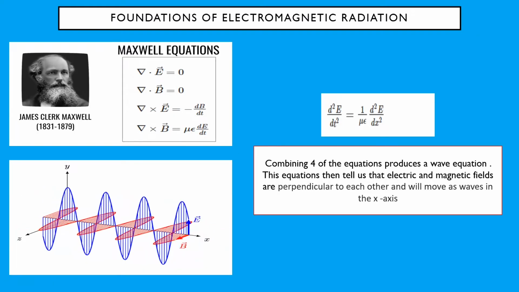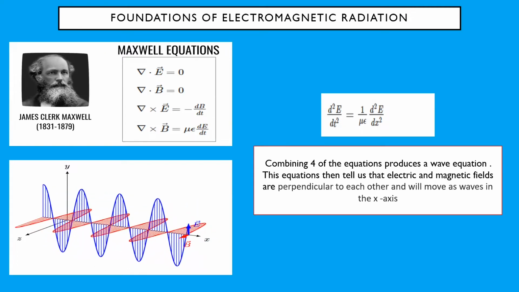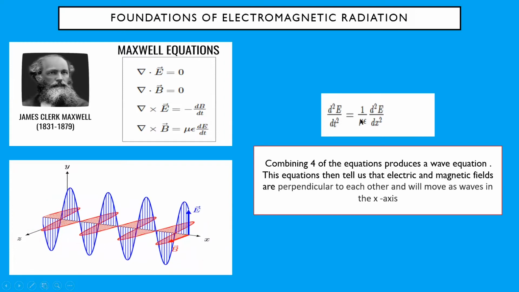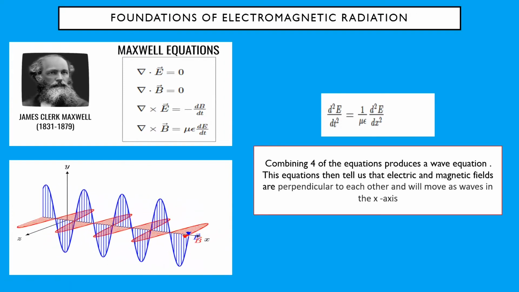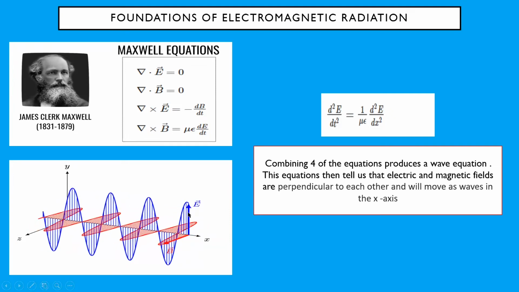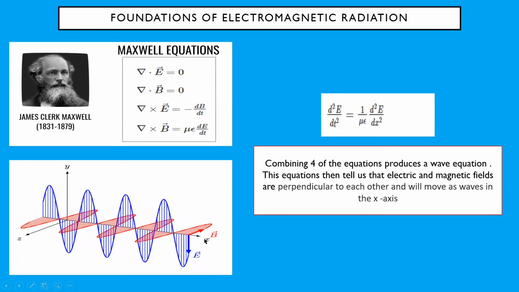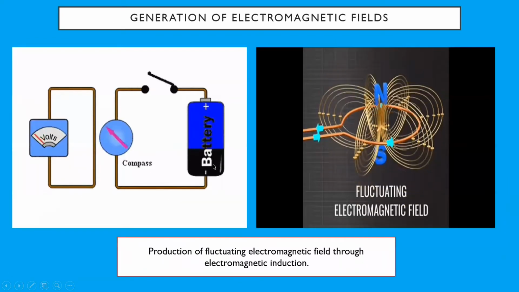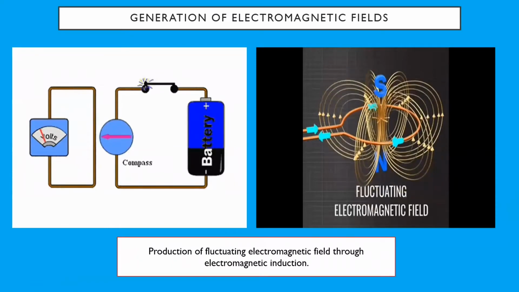From Maxwell's four equations of electromagnetic radiation, we then derive the wave equation, which proves the existence of the electromagnetic waves. These equations then tell us that electric and magnetic fields are perpendicular to each other and will move as waves in the x-axis. Given that we have an electric signal, how do we produce an electromagnetic wave from it?